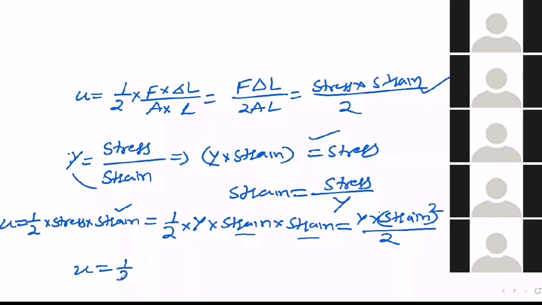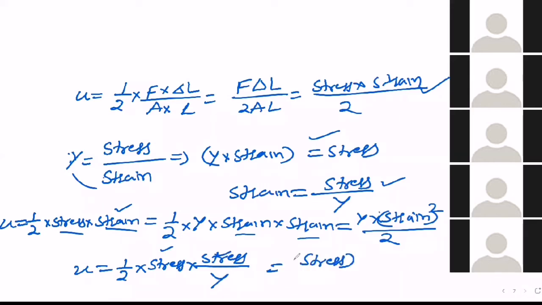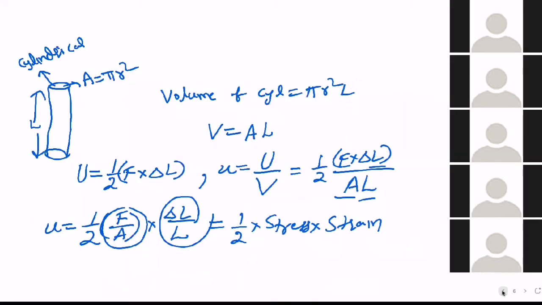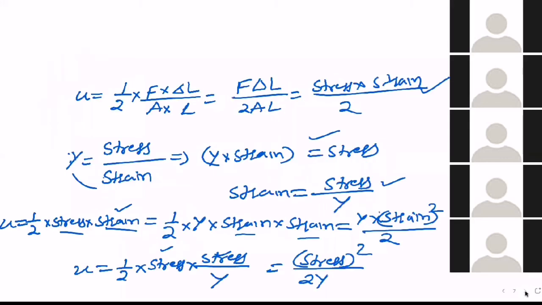Similarly, you can also do one thing: half into stress as it is, but in place of strain I can write stress by Y. So stress into stress, stress whole square divided by 2 into Y. So take the screenshot of this also. Have you taken the previous one? If not, please take the previous one first. Then now you take this one.